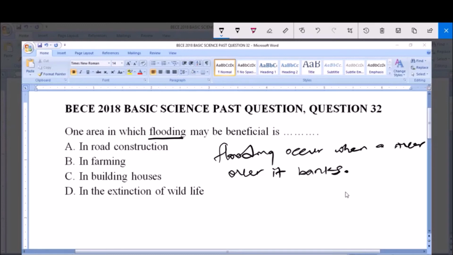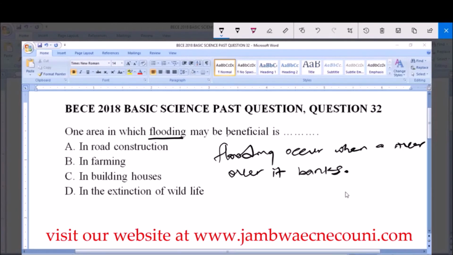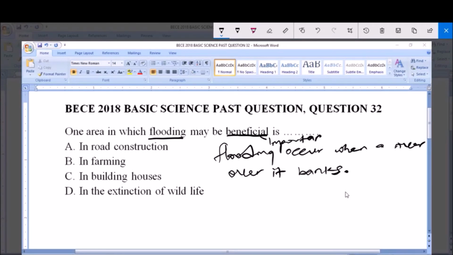And this flooding usually occurs in coastal areas and riverine areas. Now we are asked which area in which flooding is beneficial. This word beneficial means importance. So we have to look for one of the ways in which flooding is important.